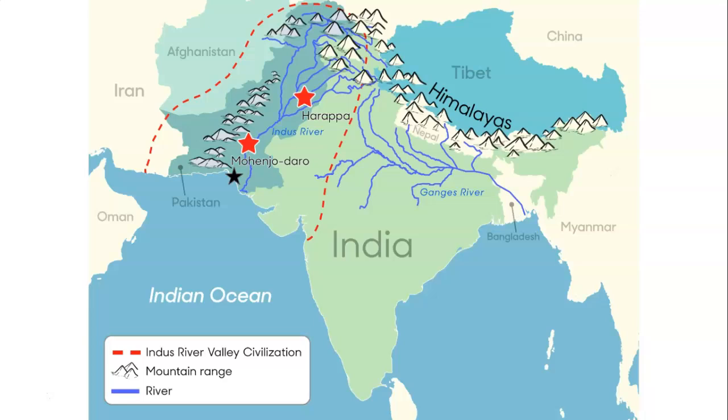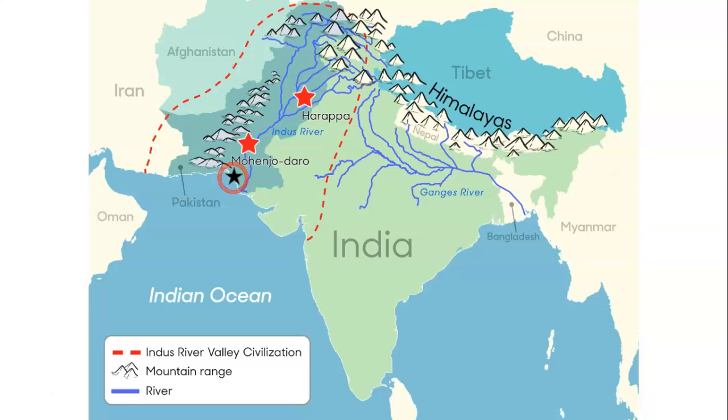This is India. Outlined in red is the Indus River Valley civilization, which you learned about in 6th grade. This ancient civilization is actually found in modern-day Pakistan, not India. Pakistan and India split into separate countries after World War II, but we will get to that a little later in this unit. The black star represents the city of Karachi, Pakistan.